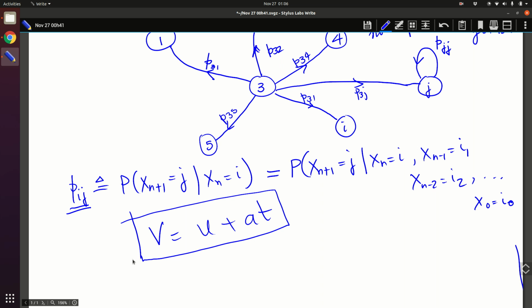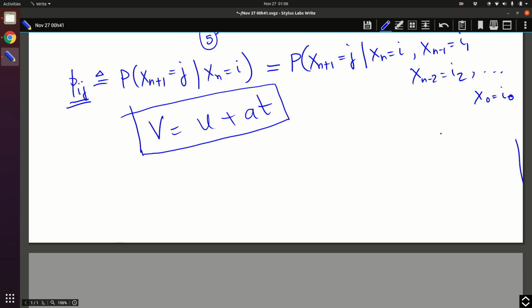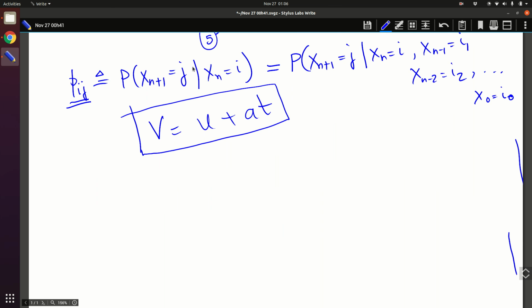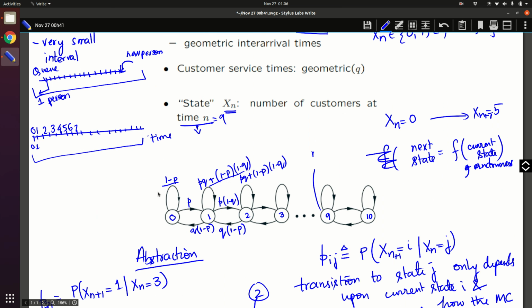Now, in order to really specify a Markov chain, we did an example of the checkout counter. What we identified is that the state is the number of customers. We also understood that since the time interval is extremely small, only one customer can come in or one customer can leave. We further observed that at state 0 you cannot have a customer leaving because there is nobody to leave, and then we wrote all these probabilities.